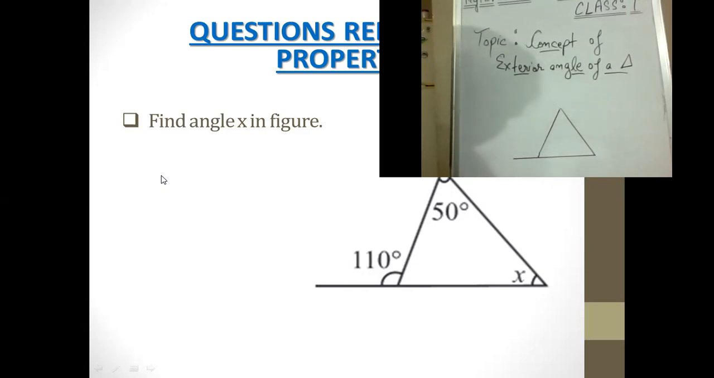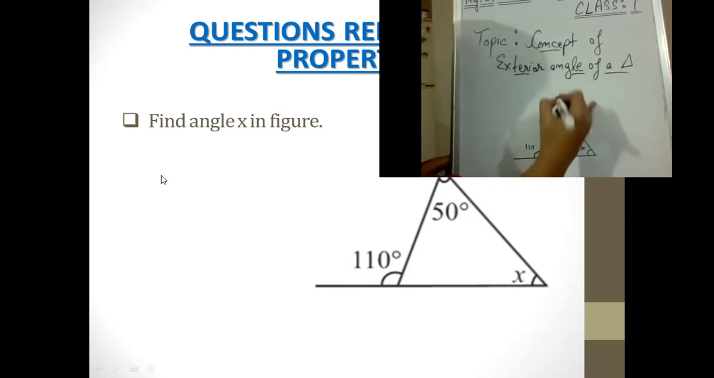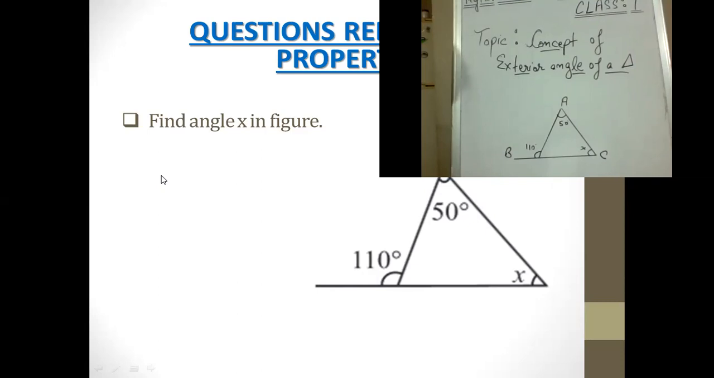Now here you can notice this. This is what they have given to us. Labeling it. Okay. Now they have asked us to find x. How could we find it? What do you think? How can we find it?